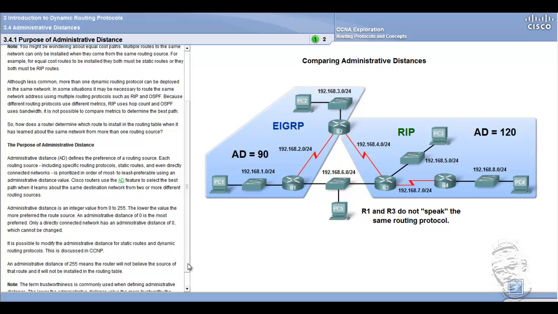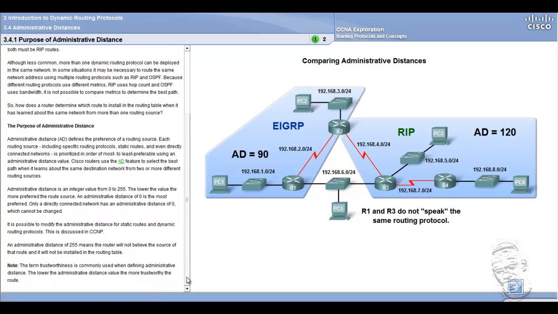Administrative distance is an integer value from 0 to 255. The lower the value, the more preferred the route source. An administrative distance of 0 is the most preferred. Only a directly connected network has an administrative distance of 0, which cannot be changed. It is possible to modify the administrative distance for static routes and dynamic routing protocols. This is discussed in CCNP.